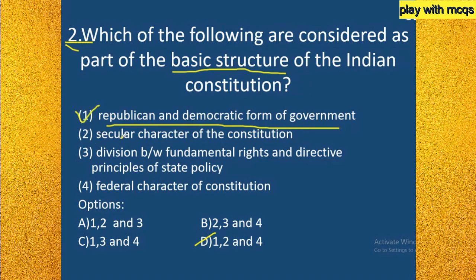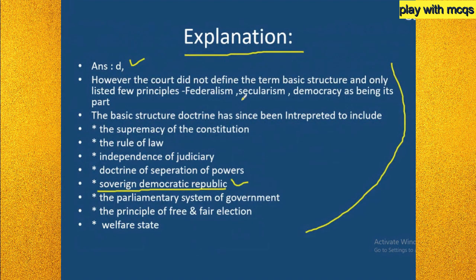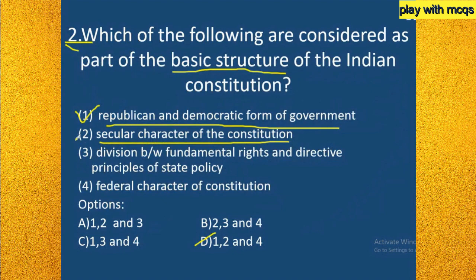If you go to the second option, secular character of the Constitution, that is also the basic structure of the Constitution, because it is provided here. Look into it: a few principles, federalism, secularism and democracy. So we can conclude it as a basic structure of the Constitution. So option 2 is also the right answer.